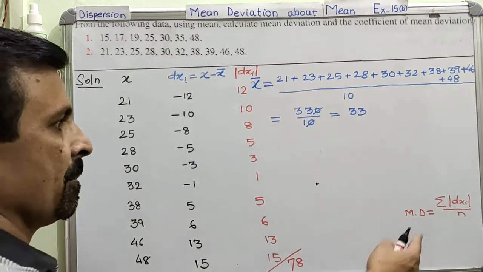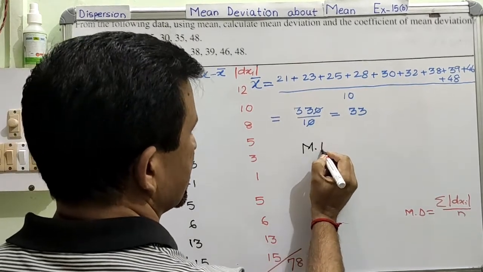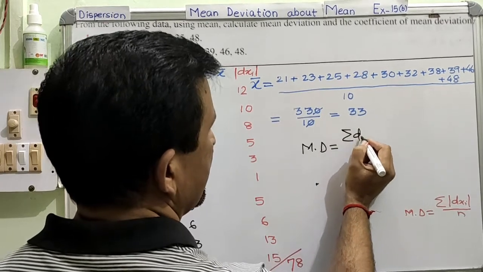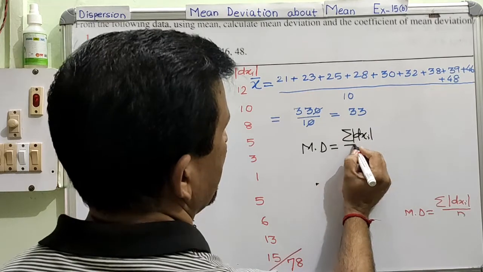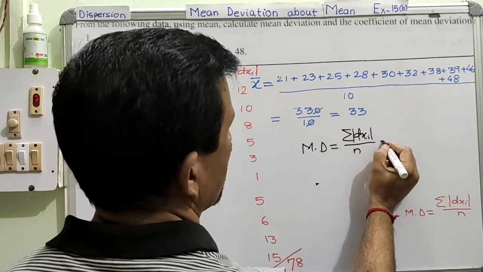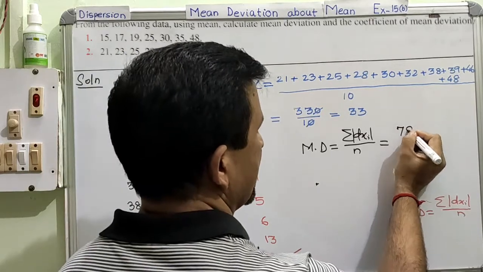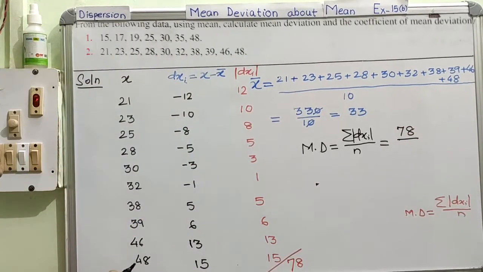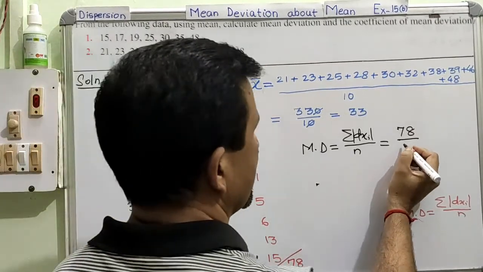So the sum is 78, and now finally we are in a position to calculate the mean deviation using this formula. Mean deviation, the formula you know, is summation of |dxi| divided by n. Summation of |dxi| we have calculated as 78, and this is divided by the total number of data. How many data do we have? 1, 2, 3, 4, 5, 6, 7, 8, 9, 10. So divided by 10.